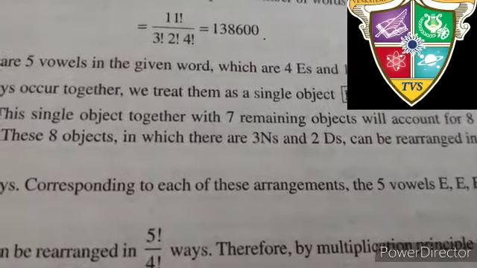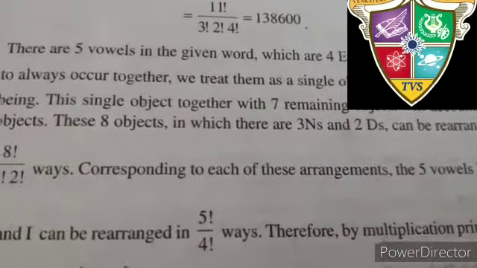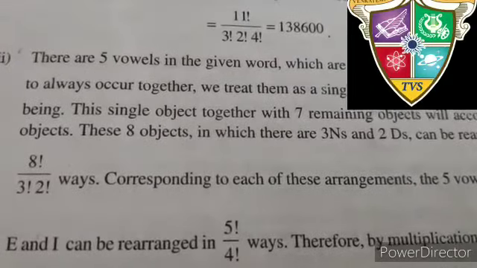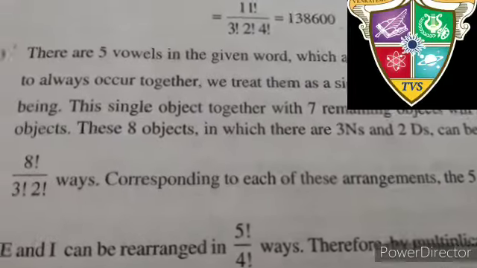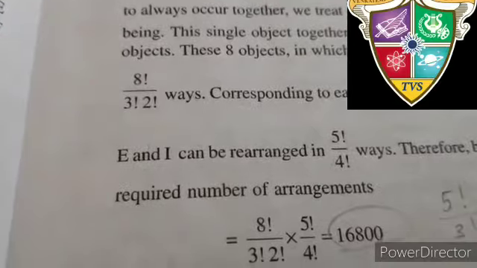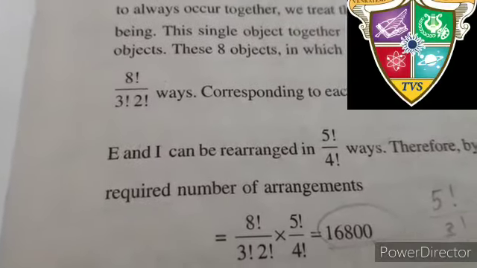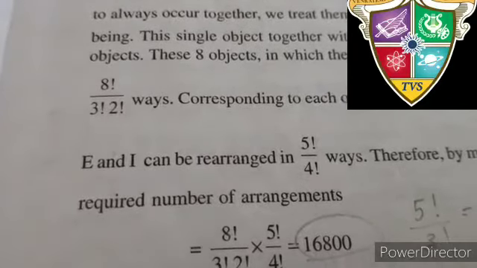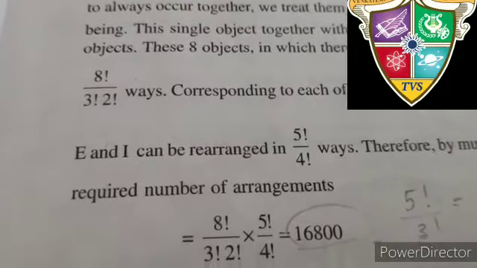So factorial 5 divided by factorial 4 will be multiplied by factorial 8 divided by factorial 3 and factorial 2. So altogether you will see the number is 16800.